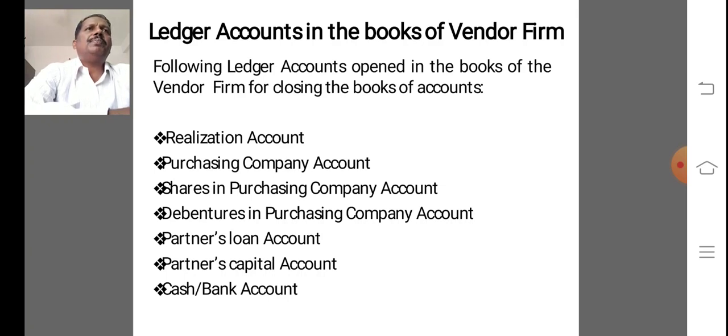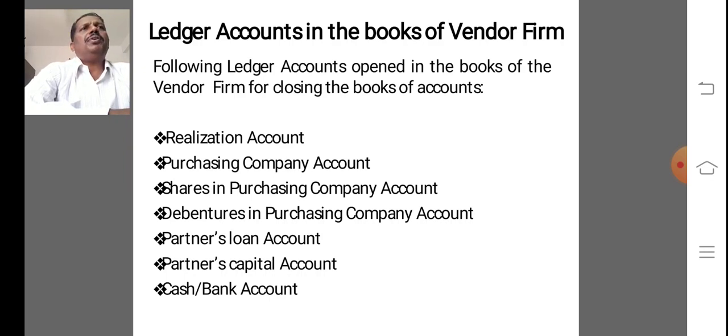Dear students, distribution of shares and debentures among partners is very important. It must be noted that the shares and debentures received from purchasing company as purchase consideration are divided amongst the partners, in the absence of any specific agreement among the partners, in the final capital balance or final claim ratio.